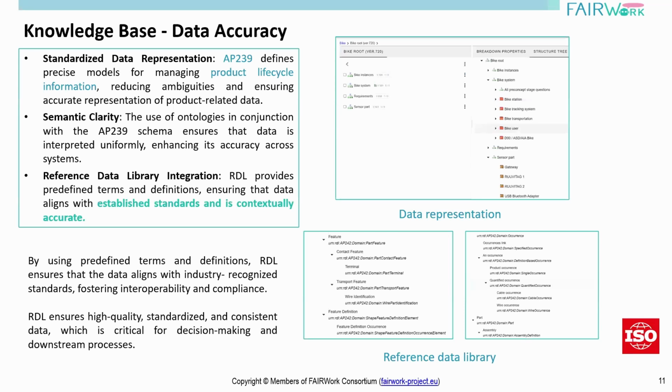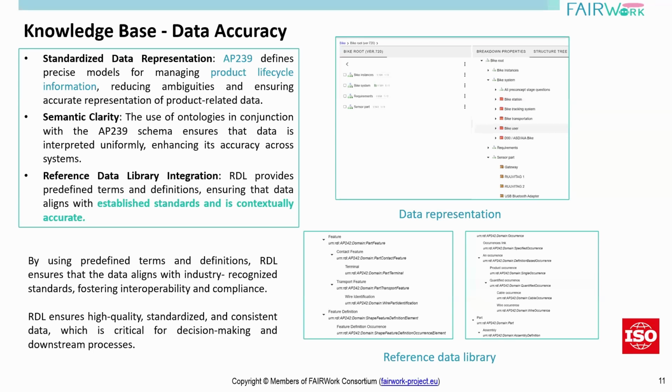repository. So as I told you, the first attribute is data accuracy, and because we use ISO 10303 application protocol 239, the 239 itself consists of entities in a schema that provides a standard representation of a product or a machine or an operator by using templates called breakdown templates. And these templates are already available in this schema, so that the definition or the meaning of the information will always be the same across different systems.